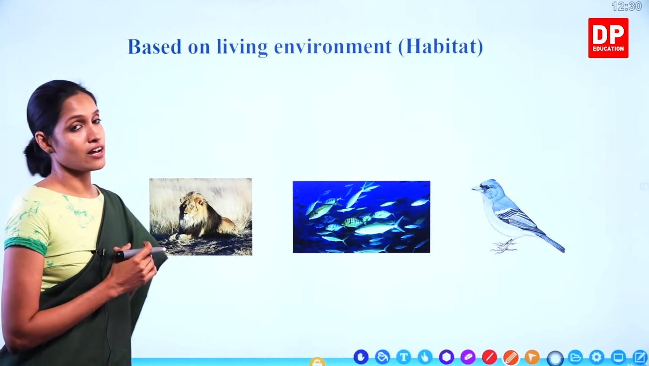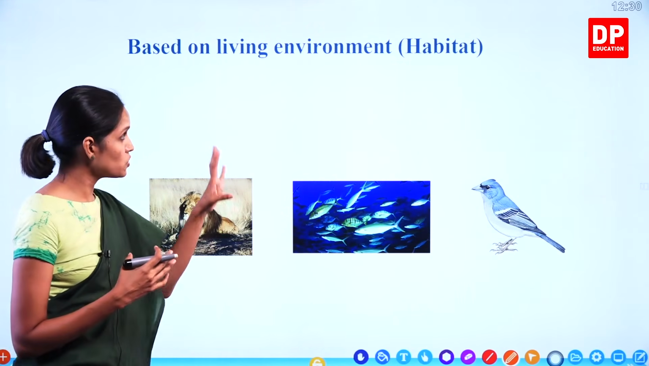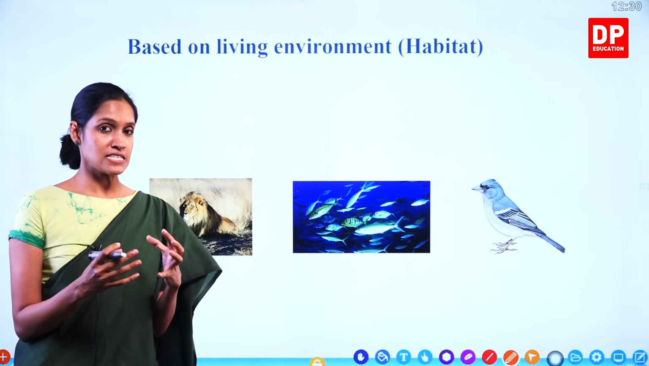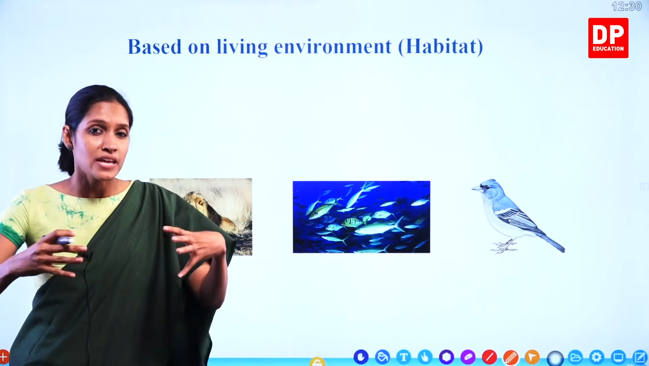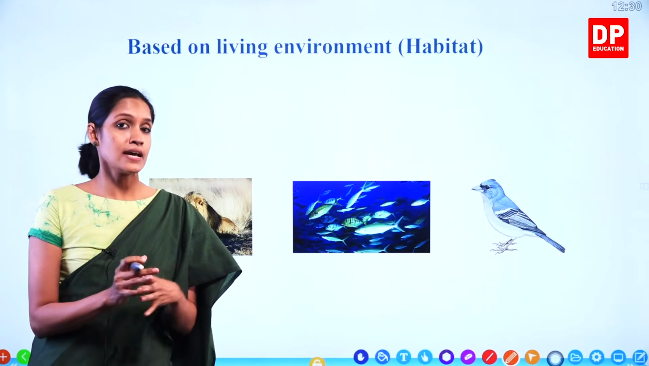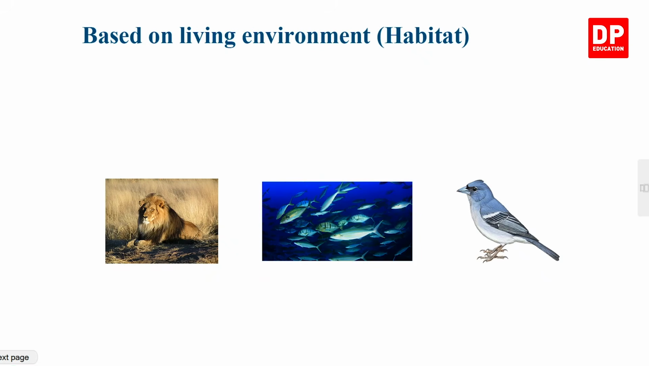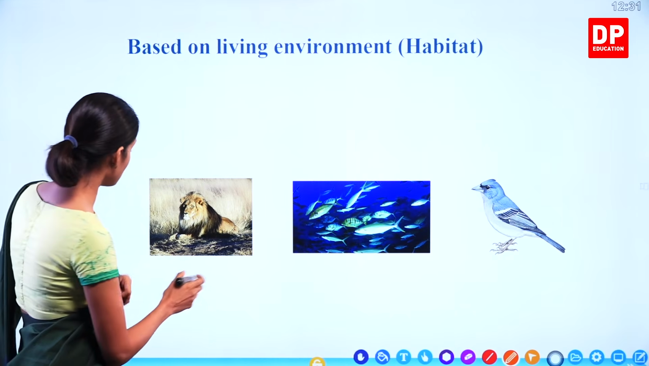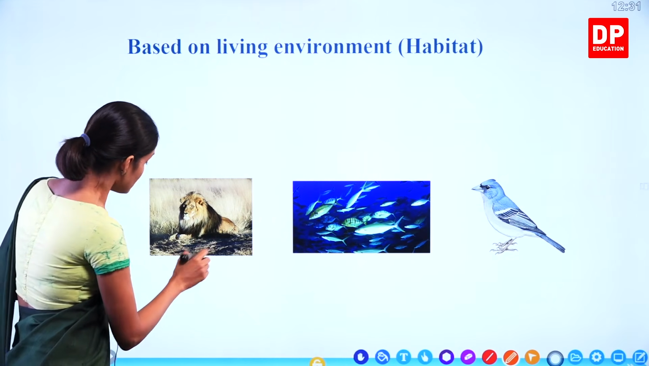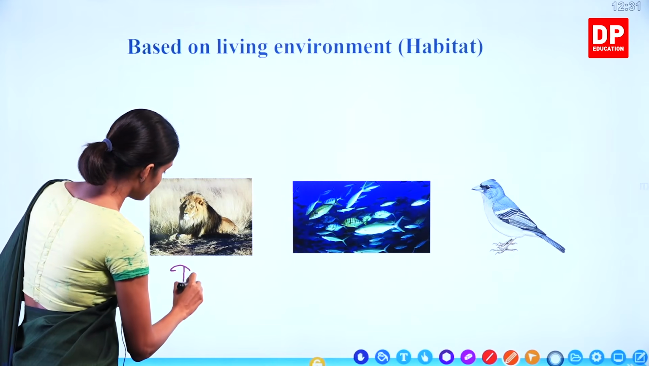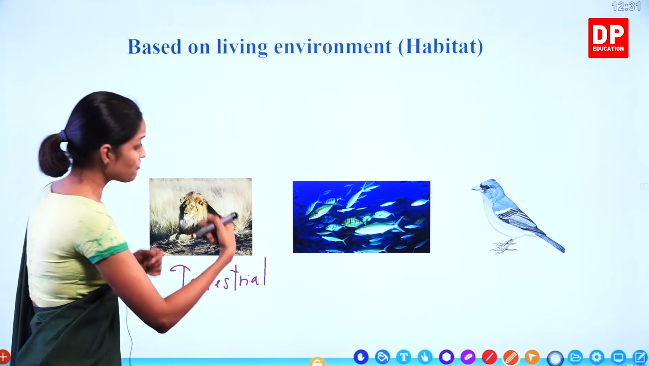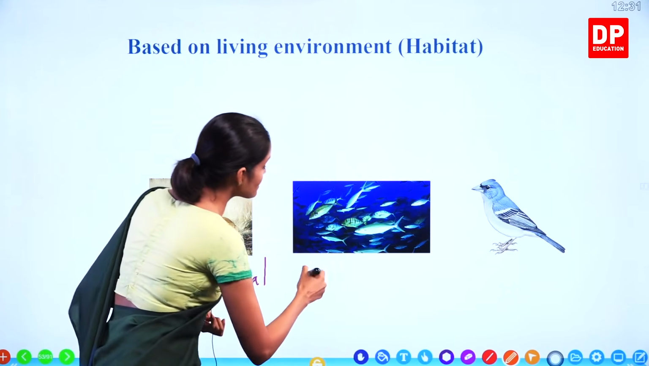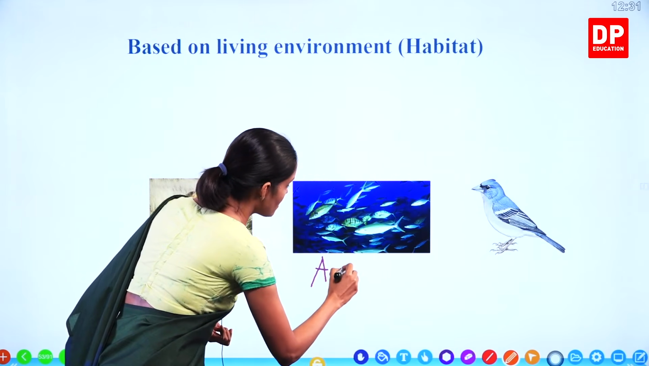Now, based on living environment, or based on the habitat. Now you all know what habitat means. If we consider a certain organism based on the place they live, the living place or living environment is known as their habitat. So look at this one, the lion. Where do they live? They live on land. Therefore these are terrestrial animals. And fish live in water. Their environment is the aquatic environment.